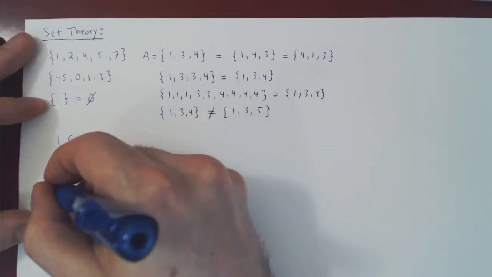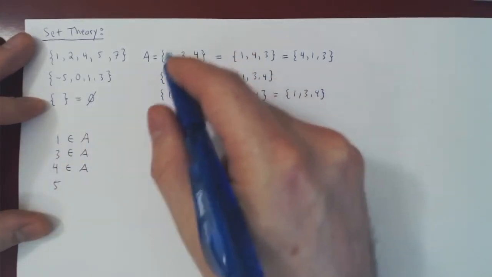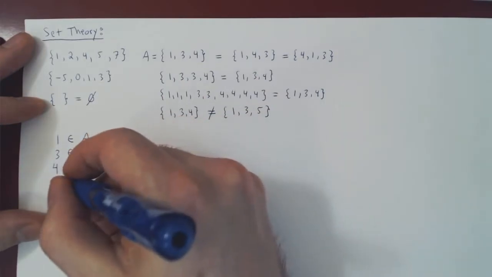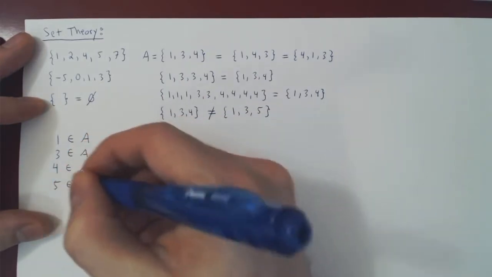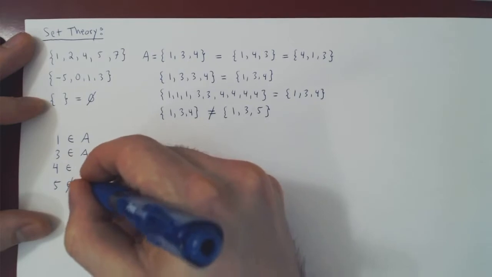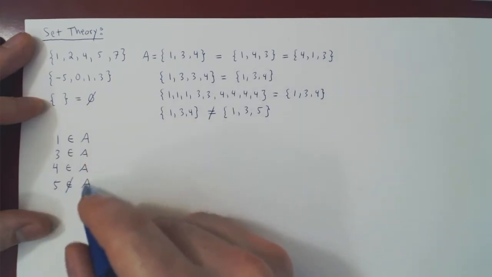But if you say, what about 5? Well, 5 is not an element of A. To signify the not, you write the epsilon with a slash across it, to say 5 is not an element of A.